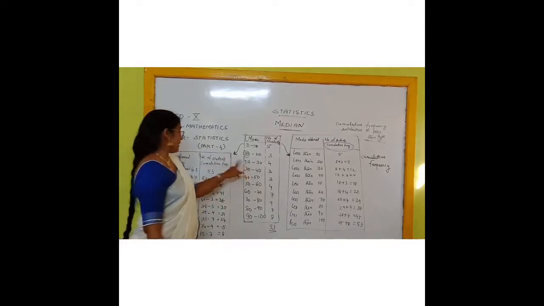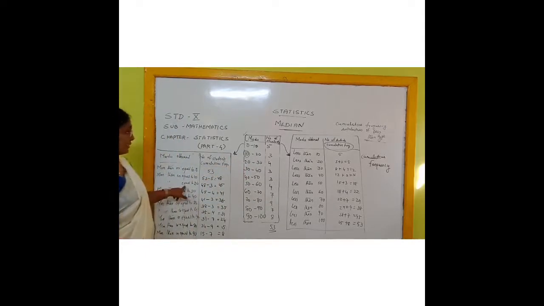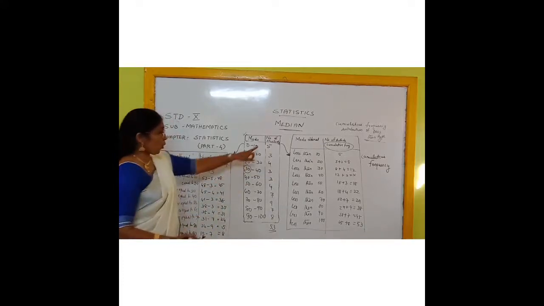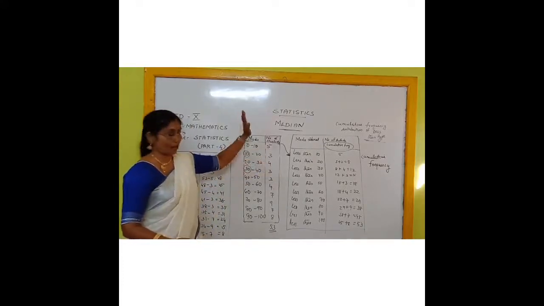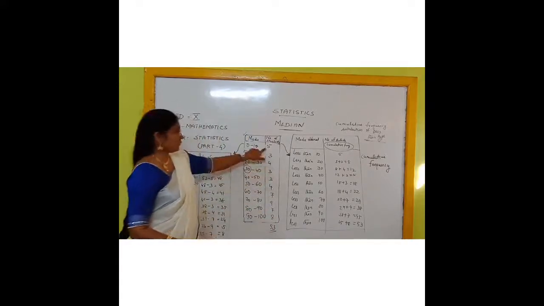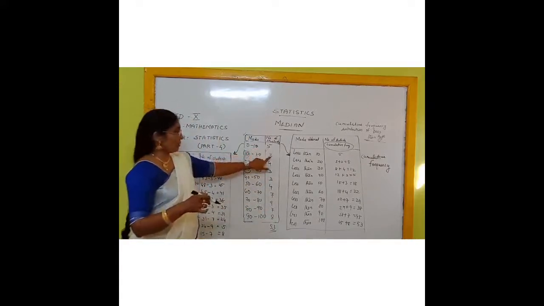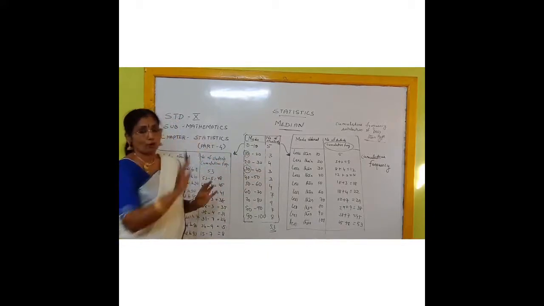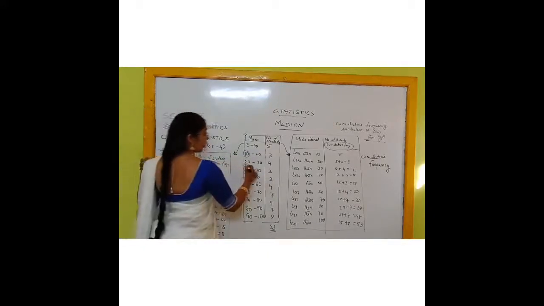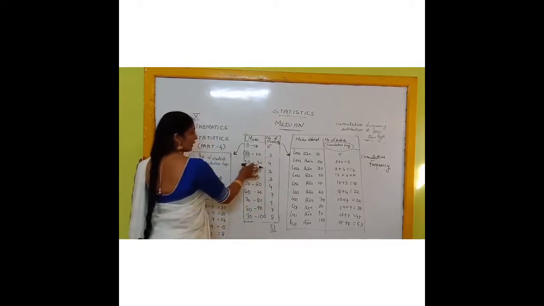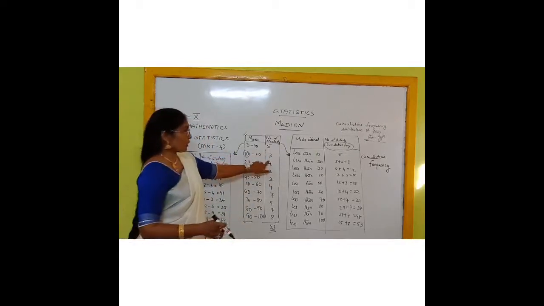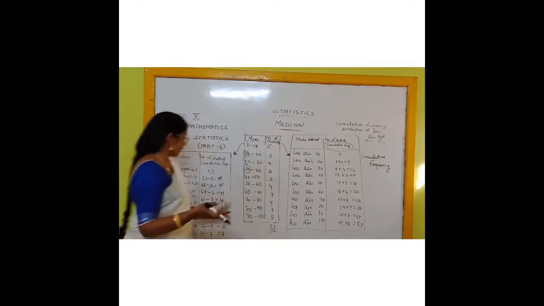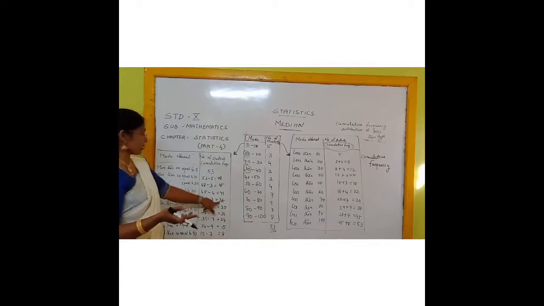Same way, next one, more than or equal to 30. That means all these students will be deleted from that. Total students are 53. 53 minus 5 plus 3 plus 4. 5 also will be eliminated, 3 also will be eliminated, 4 also will be eliminated, because all these students have got less than 30 only. So if you delete 5 plus 3 plus 4, that means total how many? 12 we are deleting from 53. So you are going to get the answer. Next one is 13.